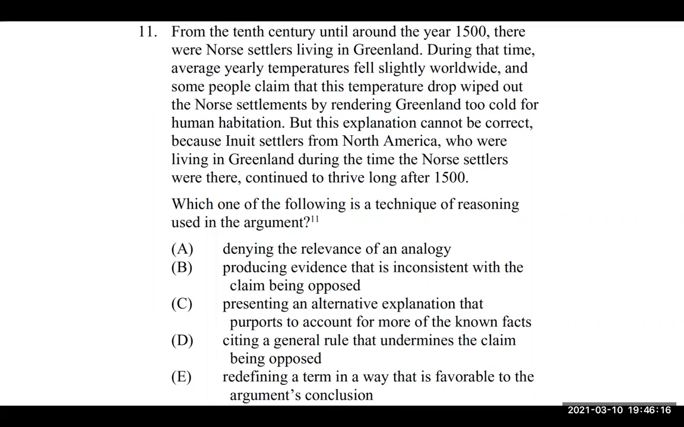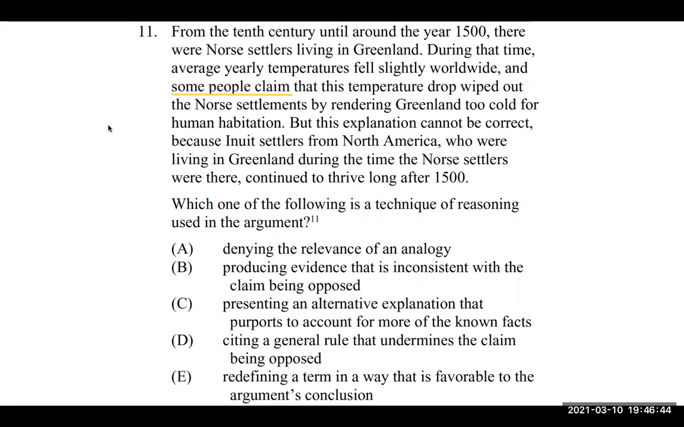During that time, average yearly temperatures fell slightly worldwide. Cool, that's a fact. And some people claim that this temperature drop wiped out the Norse settlements by rendering Greenland too cold for human habitation. So we've got some people claiming this, another person's opinion here, so we're going to pay attention to that. But it is a fact that some people are claiming this.